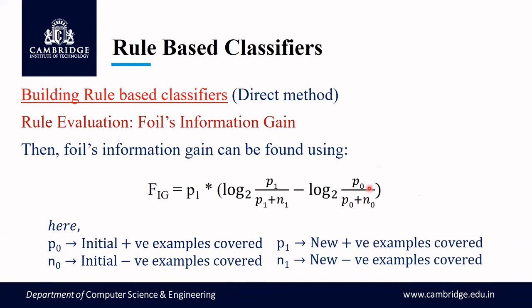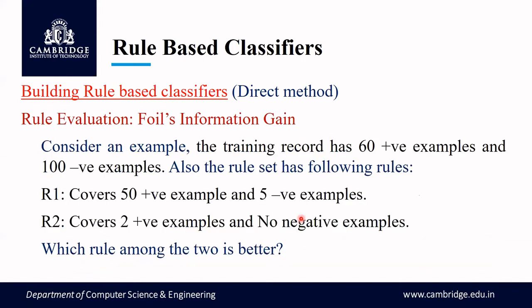So when you have P0 and N0, this is for the original rule, the initial rule. If you have only one rule given, then the initial rule becomes your training record. If there are several rules given, it depends upon the initial rule that is given to us. As of now, we'll solve problems with rules and the training records given to us. Okay, now consider this example, the same example as we have considered earlier.